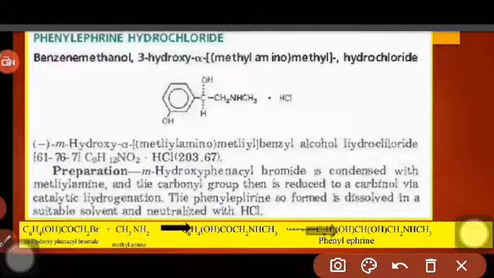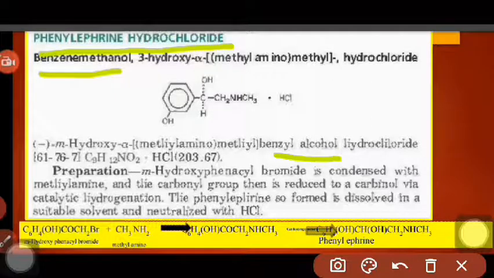Now the third drug we are going to study is phenylephrine hydrochloride. They have given a different name. See, it is considered as a benzene methanol derivative, or otherwise benzyl alcohol derivative. Now we will follow one thing, that is metahydroxy alpha methylamino methyl benzyl alcohol. So this is the structure of phenylephrine hydrochloride.